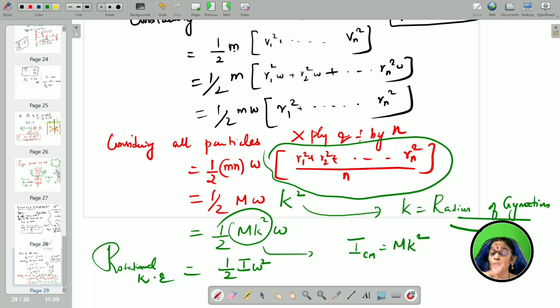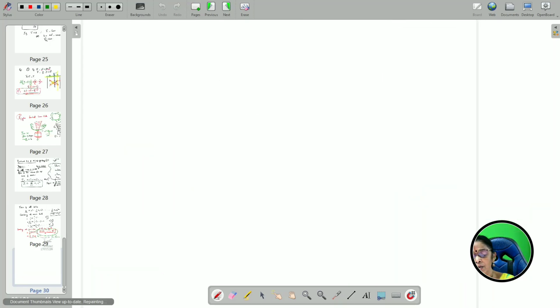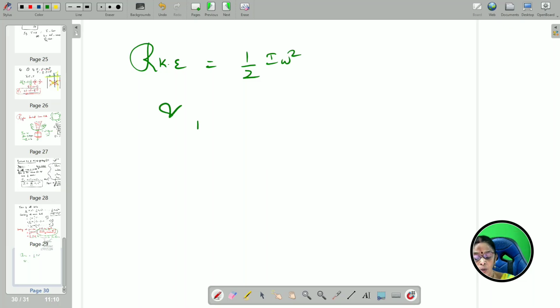That is all. So two things, two in one, we have learnt. One is radius of gyration, another is rotational kinetic energy. Rotational kinetic energy is finally half I omega square, and the moment of inertia about its center of mass can be written as M k square, where M is the total mass.